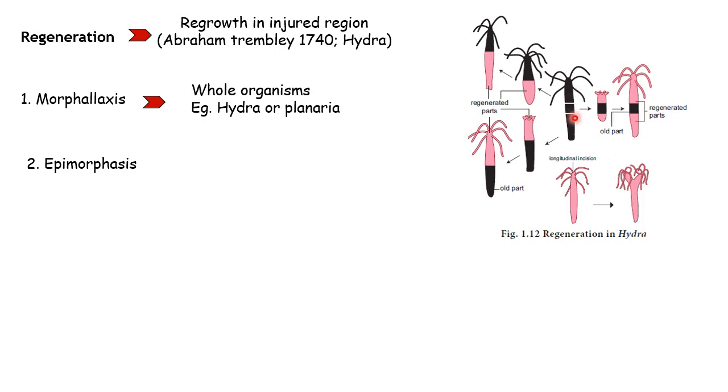accidentally loses its pods. For example, it broke down into three pieces, and this pod of the hydra will regenerate and grow as an individual organism. If you look here, this pod also will regrow its tentacles and form a new individual organism. This is the old pod and the newly regenerated pod.